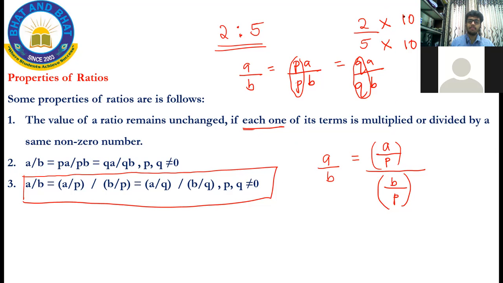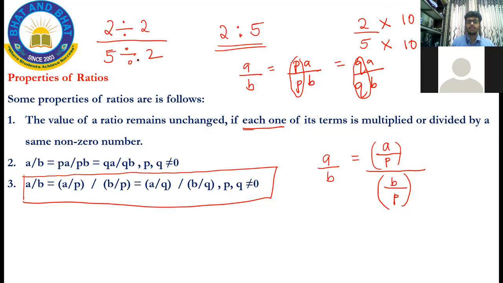For example, if I divide 2 by 2 and 5 by 2, the ratio still remains the same.